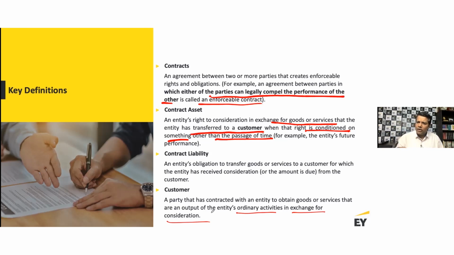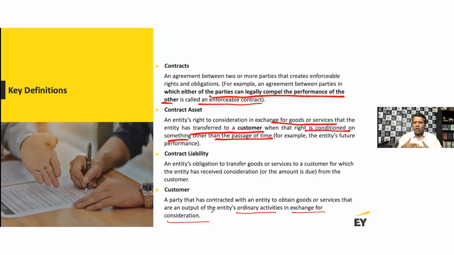Why do I need this customer? Because the purpose of this business is to sell a good or render a service. So now a customer walks in, that's my ordinary activity, and the customer is the person who's going to purchase either a good or demand a service. That is what I've set myself up for.